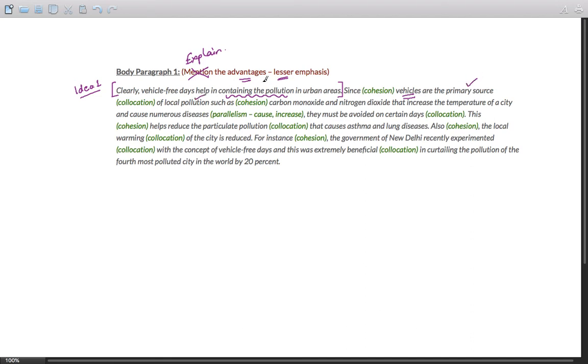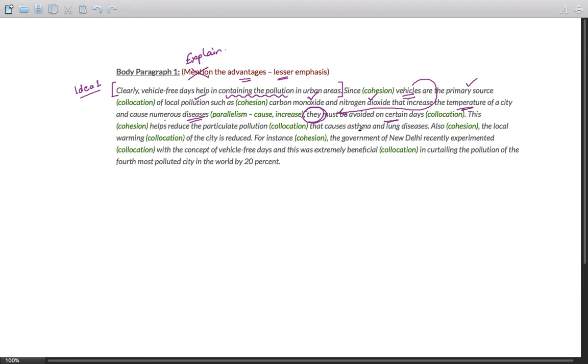Now here I've just mentioned pollution. It is time to explain pollution. So what is the explanation of local pollution? Carbon monoxide, nitrogen dioxide. And what do these local pollutants do? They increase temperature of the city and cause numerous diseases. Okay? Consequently, they must be avoided on certain days. What must be avoided? Vehicles must be avoided. So they refers back to vehicles. And this promotes cohesion.